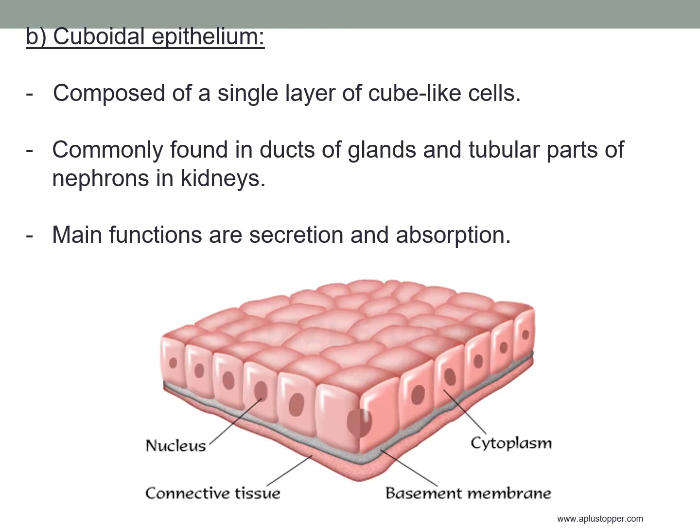So this is the picture of cuboidal epithelium. As we can see, the cells are cube-like. They have a nucleus. The cells are placed on basement membrane, and again the cells are very compactly arranged. They are very near to each other.